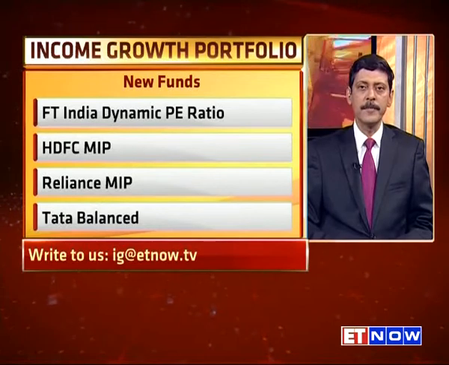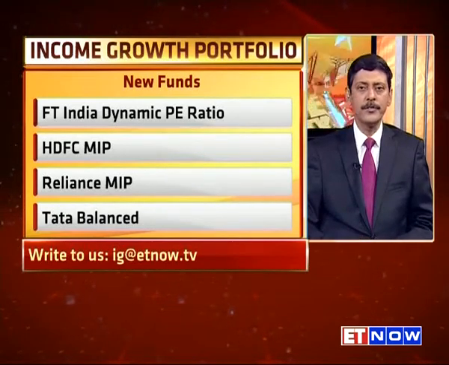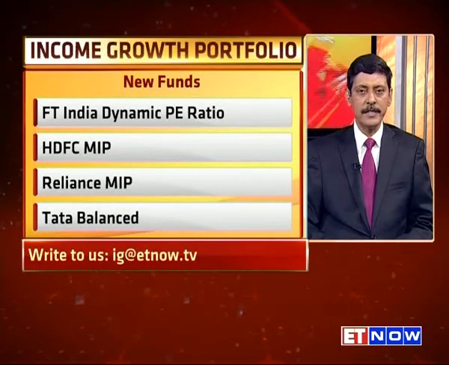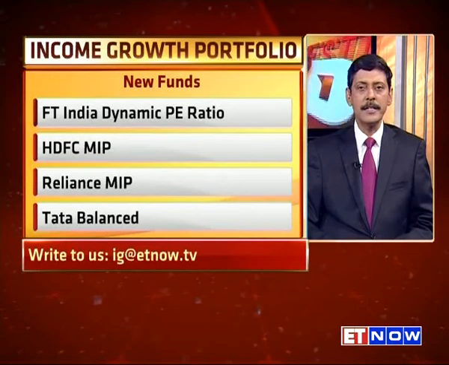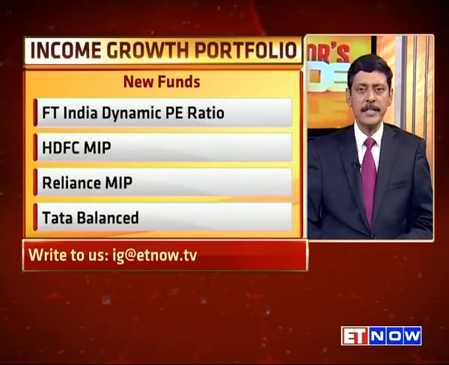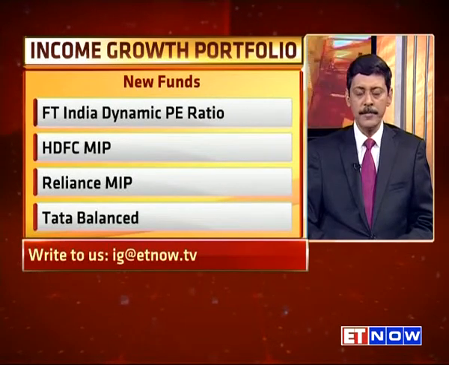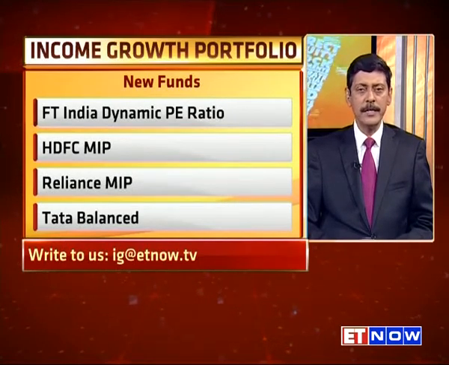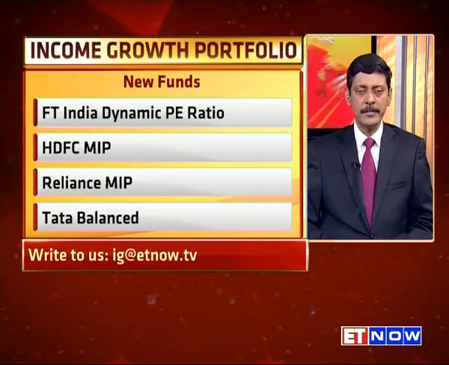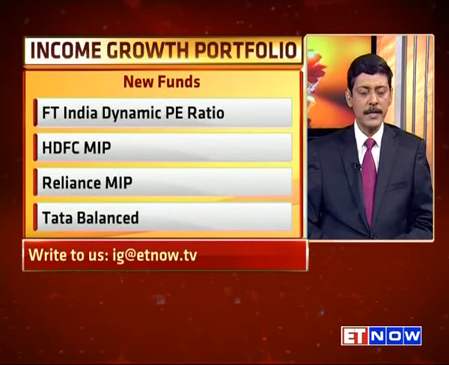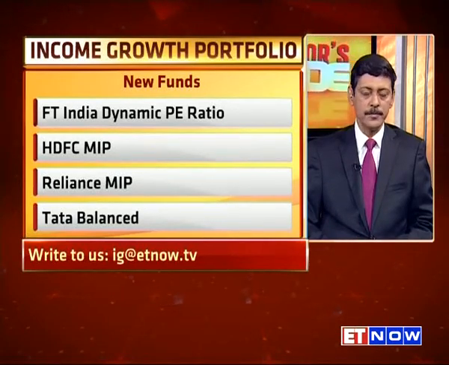Fortunately, this portfolio is now old, so with a holding of over 3 years and the kind of gain that we have witnessed, of course, it translates into superior tax efficiency, because after indexation the capital gains are not there. It doesn't matter. Your tax incidence gets reduced substantially. So I was trying to minimize the tax incidence by substituting the 2 MIPs, but I haven't been able to come up with any superior alternatives, so the status quo.